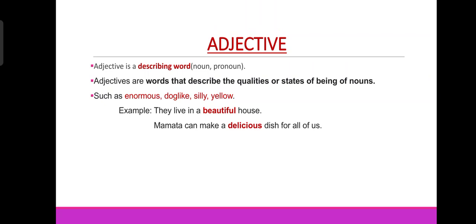Again, Mamta can make a delicious dish for all of us. So delicious dish. Dish is a noun, which means it is a thing, and things are nouns because we call something a thing. About the dish, what kind of dish? This is a delicious dish. So the word delicious described the noun dish. That's why delicious is also an adjective.